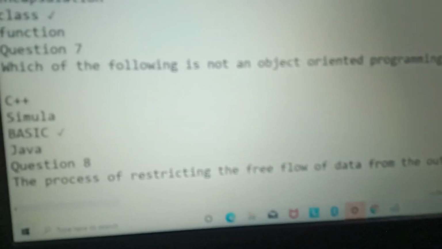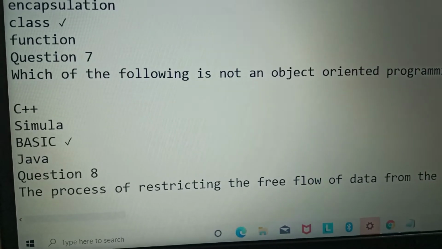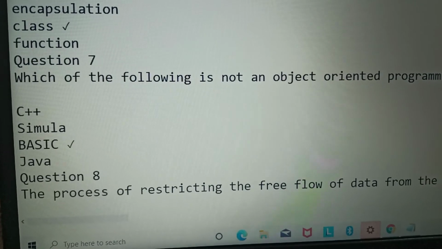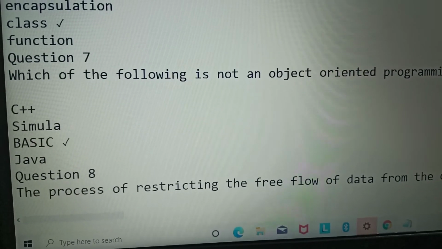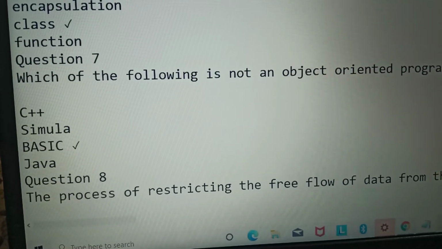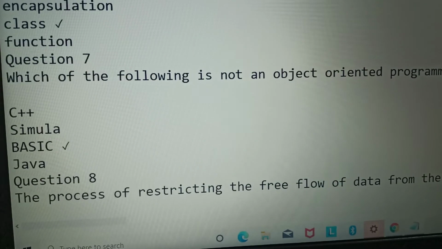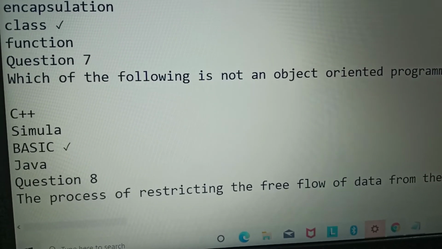I have told you the difference between high level language and low level language. High level languages are written in simple English, for example Python, Java, Simula, C++. But low level languages are not written in simple language. They have a different syntax.